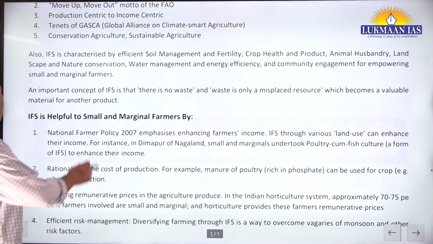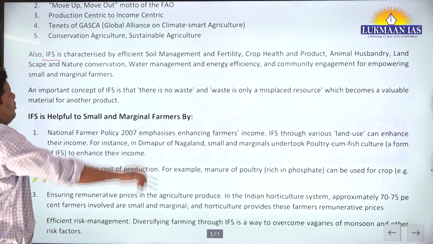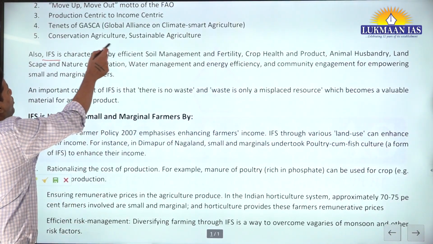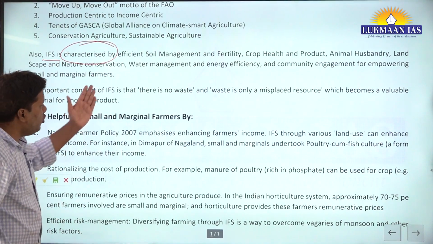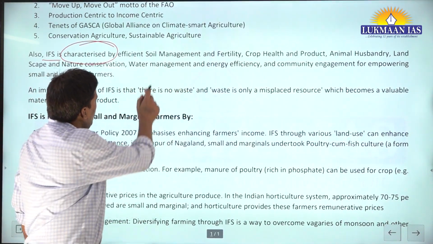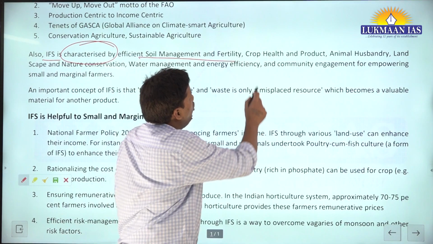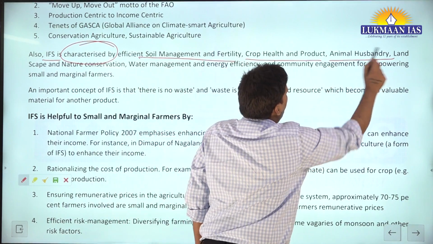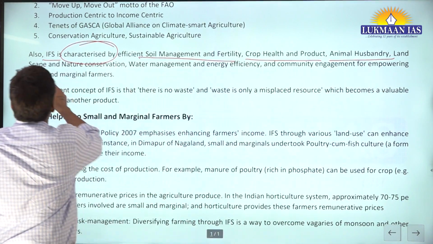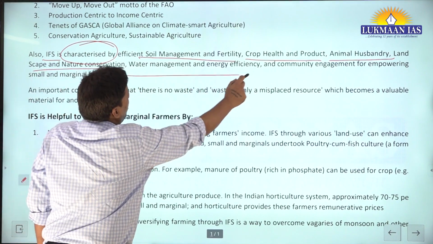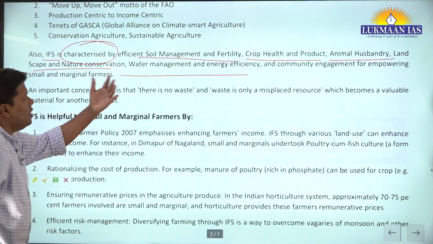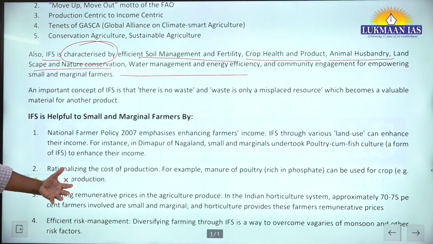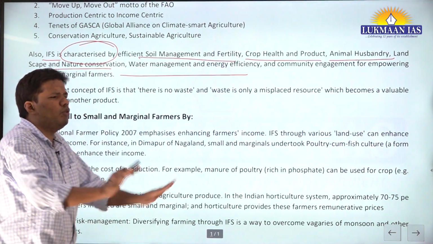Now let's see this. Also, integrated farming system is characterized. See the use of the word, characterized. Why? Now you can show your knowledge: soil management and fertility, crop health and product, animal husbandry, landscape and nature conservation, water management and energy efficiency. And see how these words are coming. These words are given.